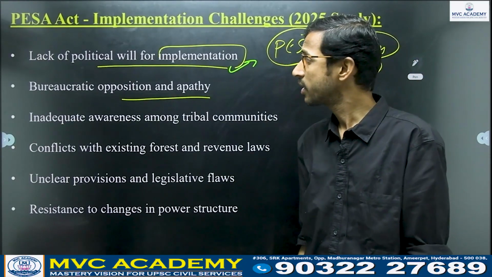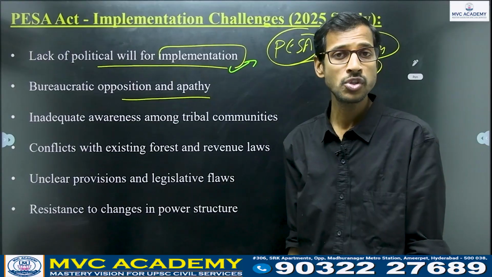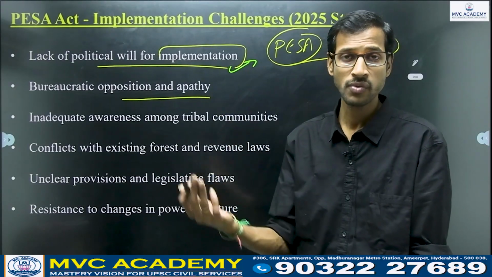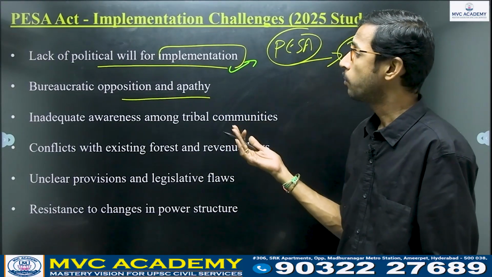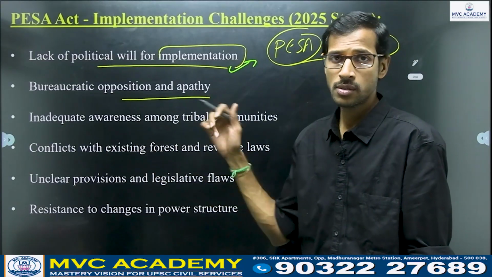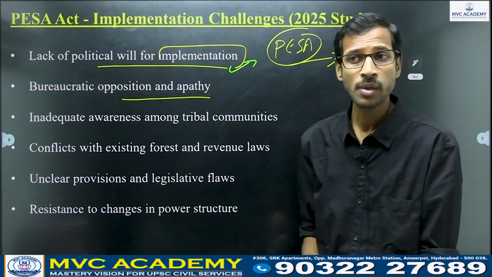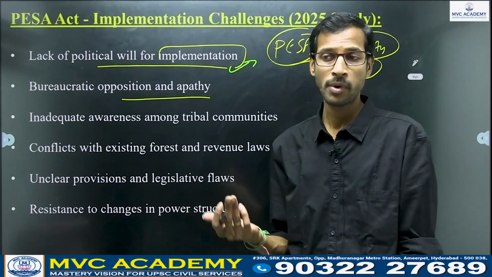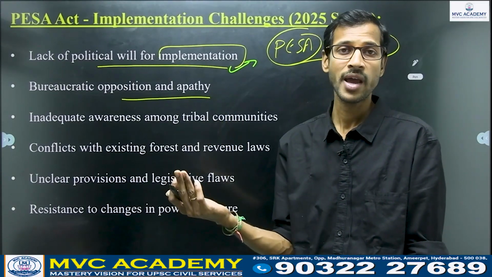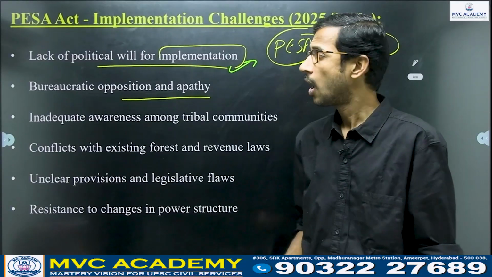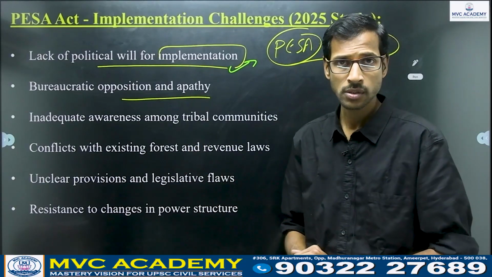Bureaucratic opposition here means that administrative, civil services related bureaucracy also will not be able to oppose certain things related to this PESA Act. Whenever the powers of the Gram Sabha, PESA Act completely enjoyed by the Gram Sabha, almost they will have some sort of clash, right?